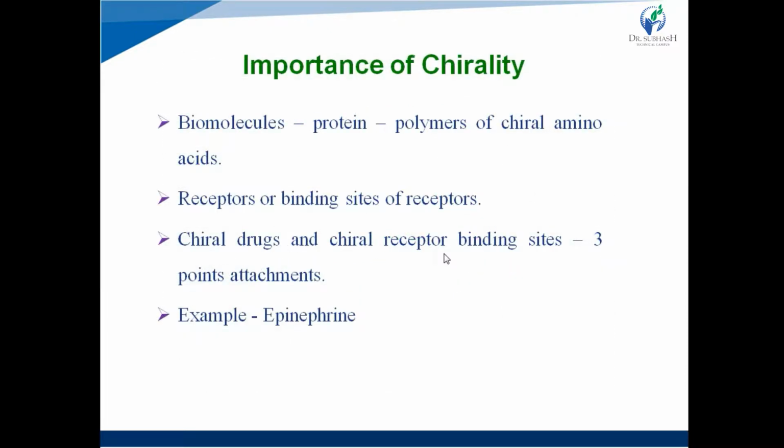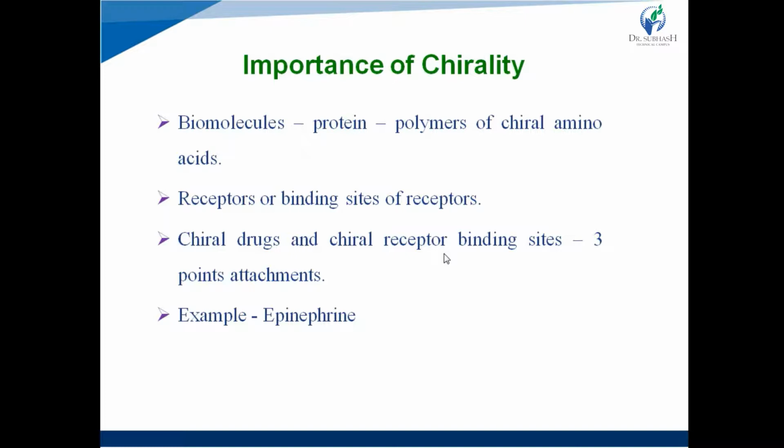This is all about optical activity, optical rotation, specific rotation. Now, importance of chirality, that is chirality in biomolecules.